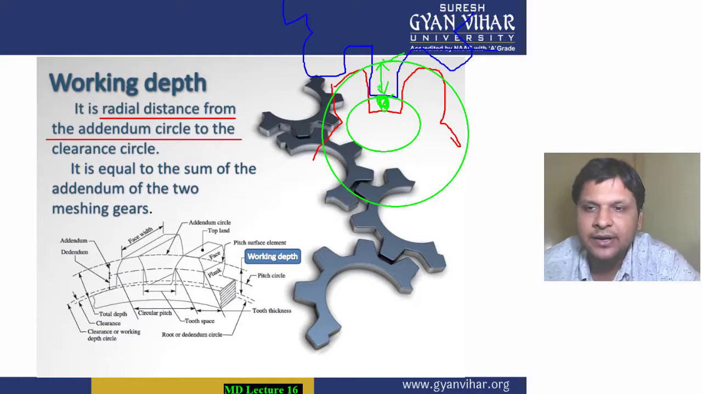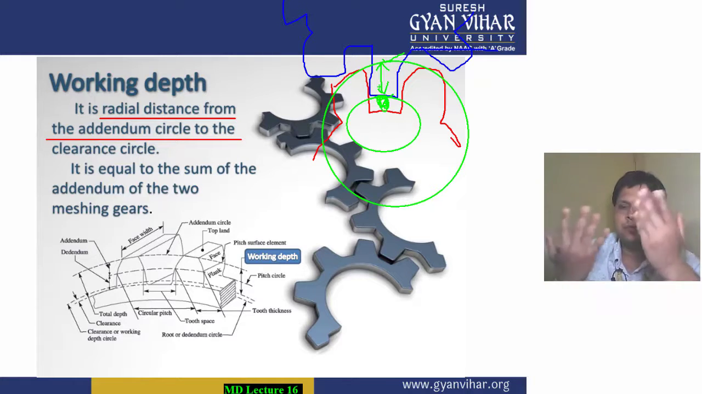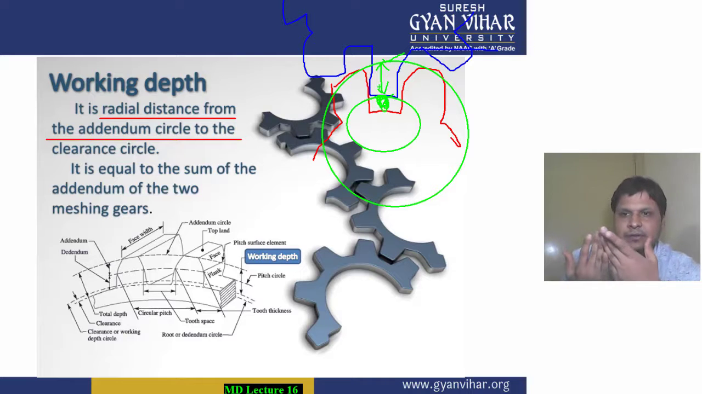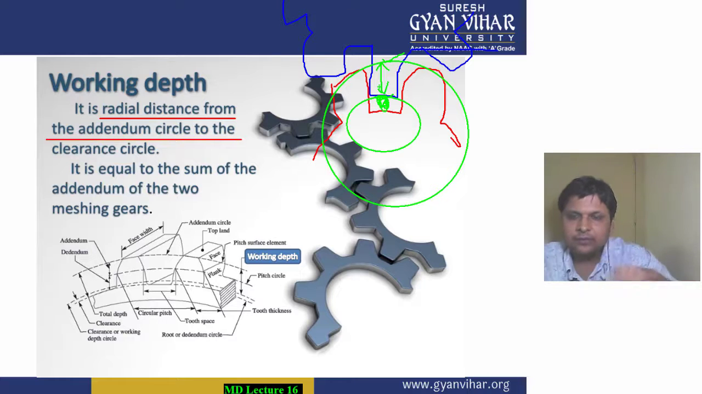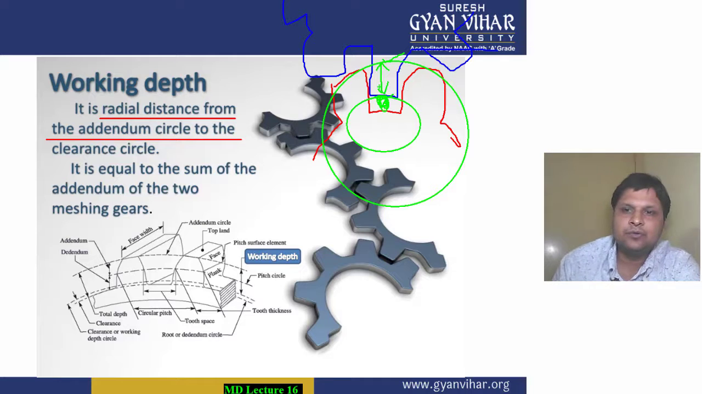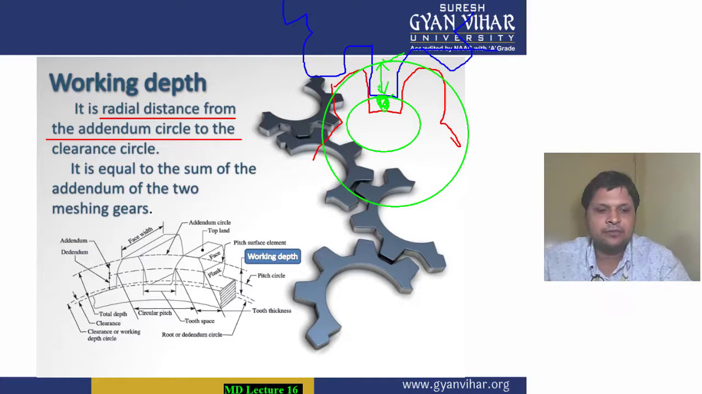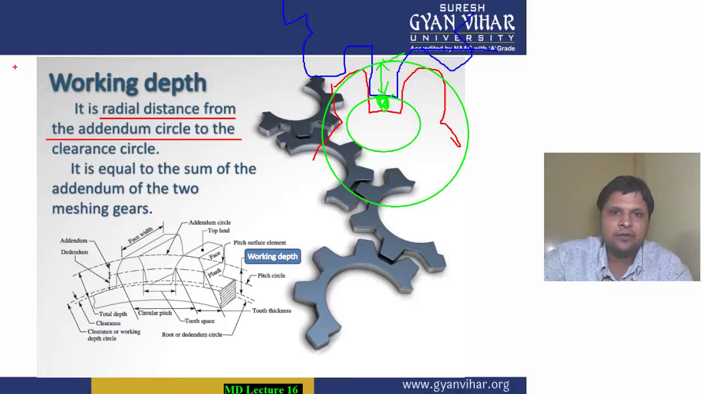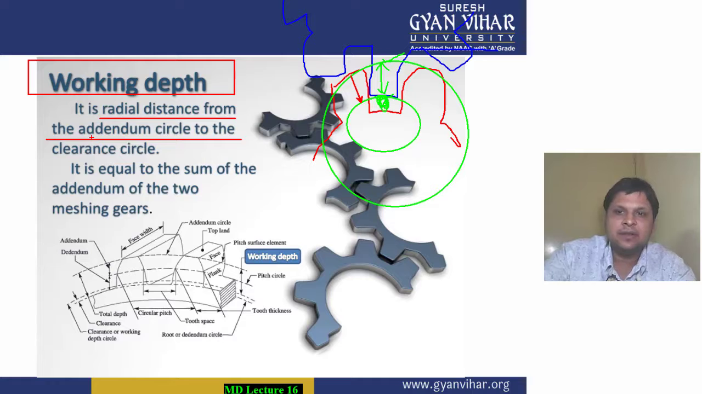Why is it kept vacant? Otherwise, there will be some jerking, and some scratch marks developed by the movement of one gear on the recess or the bottom of the other gear. Therefore, some clearance is left, and due to this a new word has been used, and that word is working depth. It is the radial distance between the addendum circle and the clearance circle of a gear.